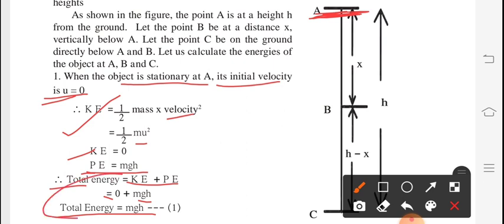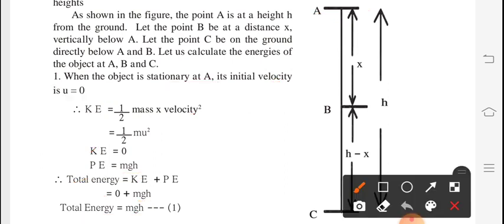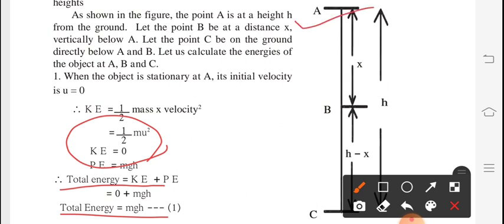Here, when the object is stationary at point A, its initial velocity is 0, so we get the total energy as mgh. The formula for total energy is kinetic energy plus potential energy. After the calculation, we get total energy as mgh for point A.